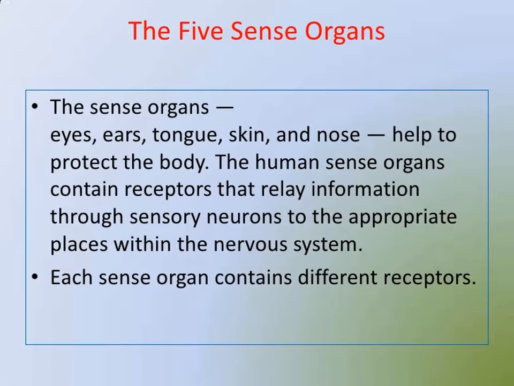The human sense organs contain receptors that relay information through sensory neurons to the appropriate places within the nervous system. Each sense organ contains different receptors.